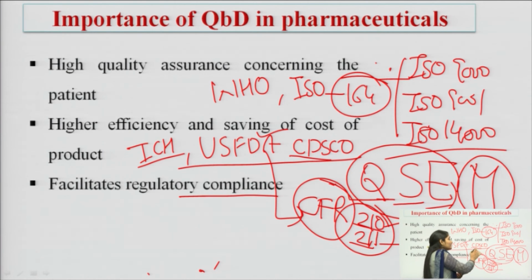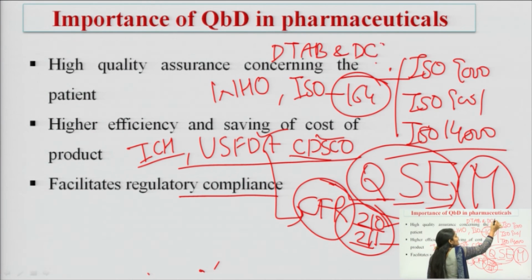And its headquarters is in New Delhi, and the meetings of DTAB and DCC are held at the headquarters.